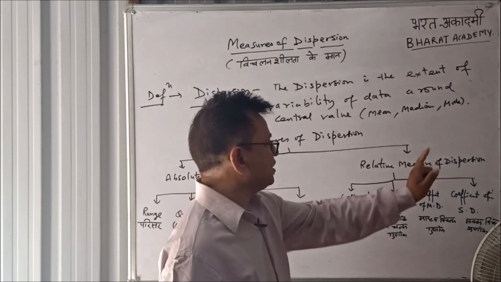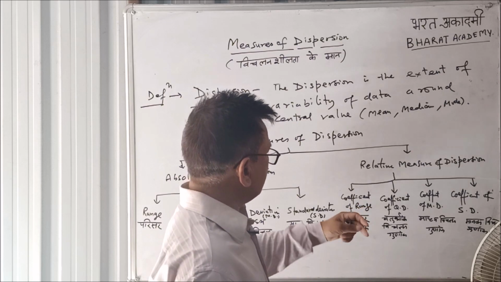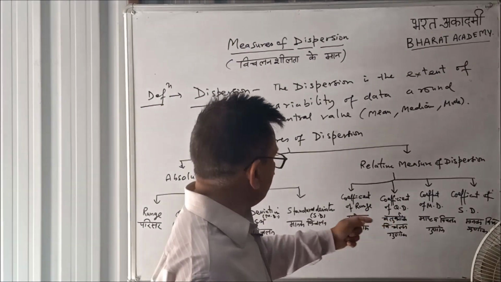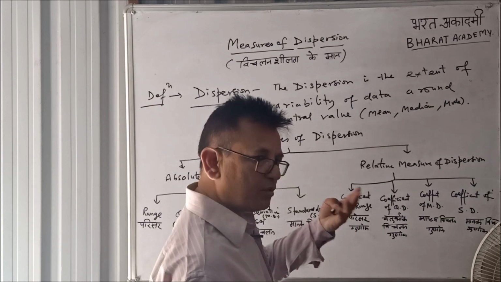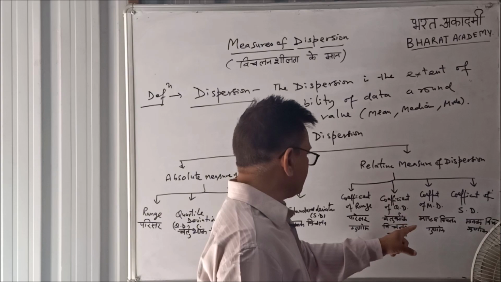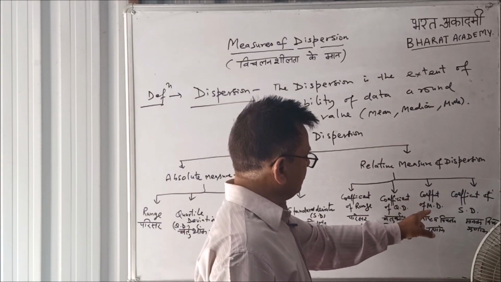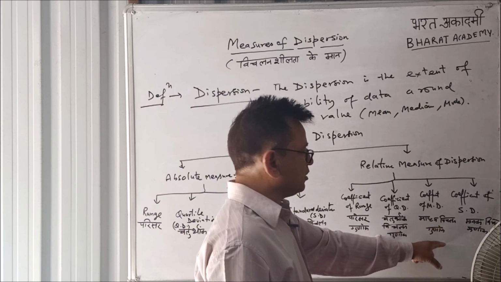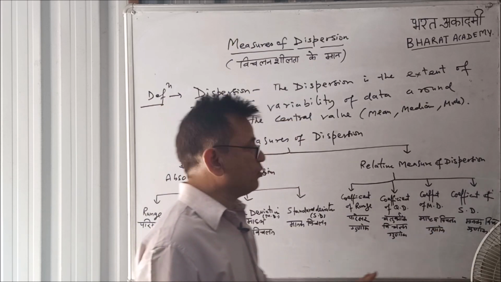The second type of measures of dispersions is relative measure of dispersion, that is relative measures of dispersion. Again this is of four types. First is coefficient of range, which is called in Hindi parisar gunank. Second, coefficient of quartile deviation, chaturthank vichalan gunank. Third, coefficient of mean deviation, madhya vichalan gunank. And fourth one is coefficient of standard deviation, manak vichalan gunank.